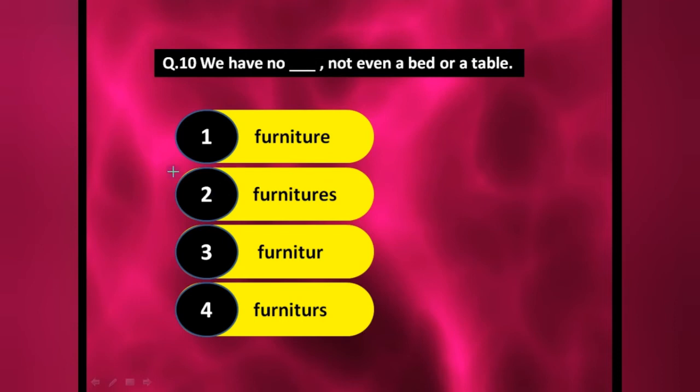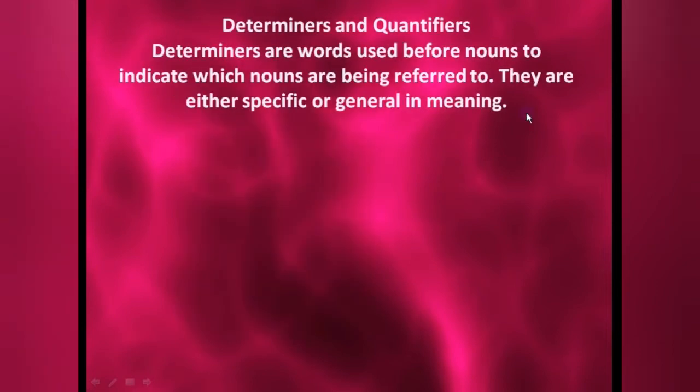Whether you are purchasing a single chair, whether you are purchasing chairs in bulk, meaning more than one chair, still you have to say I am going to purchase furniture. Okay, you will not say I am going to purchase furnitures. That will be a wrong answer. Understood? Now I hope you can do it.